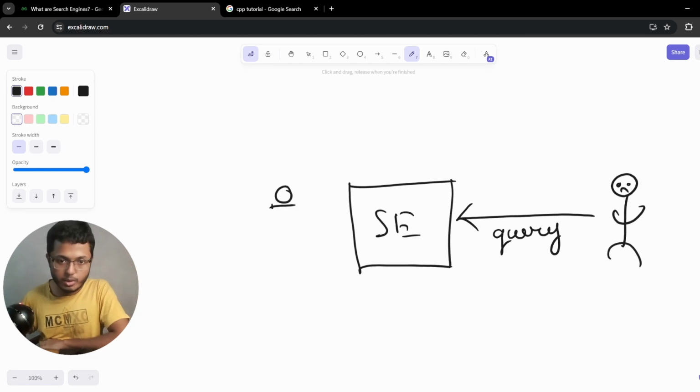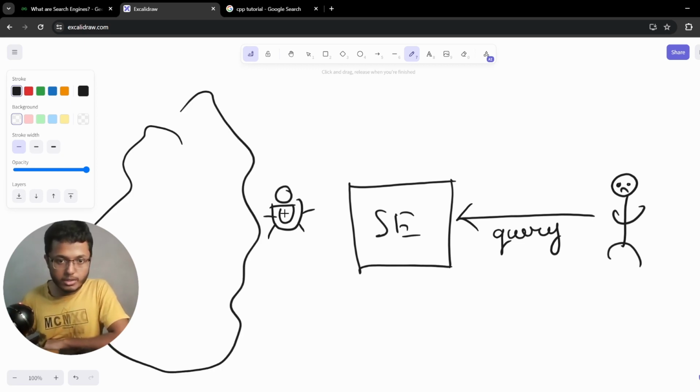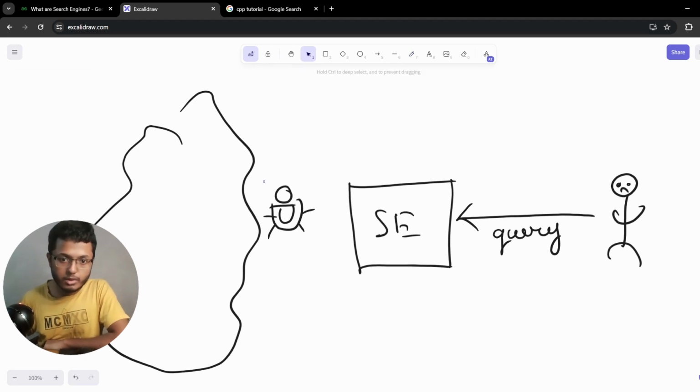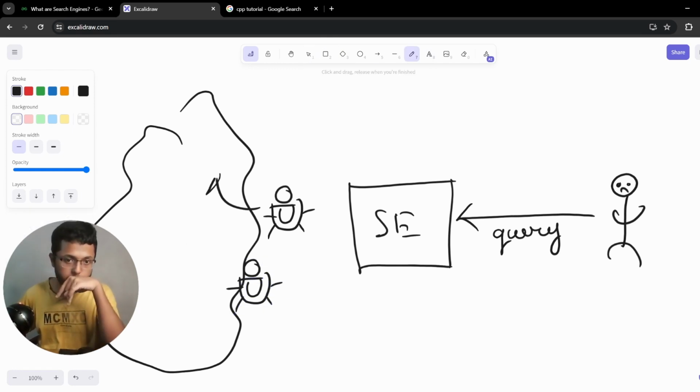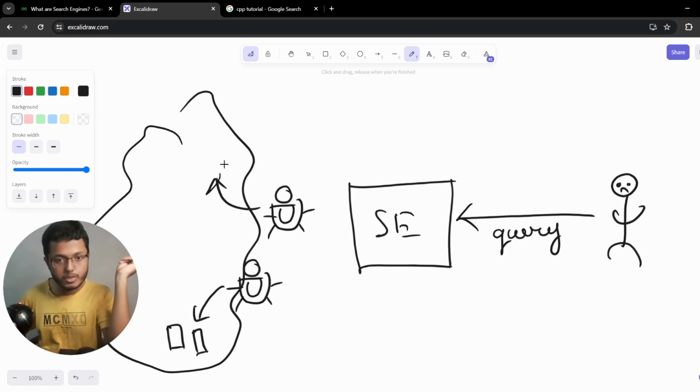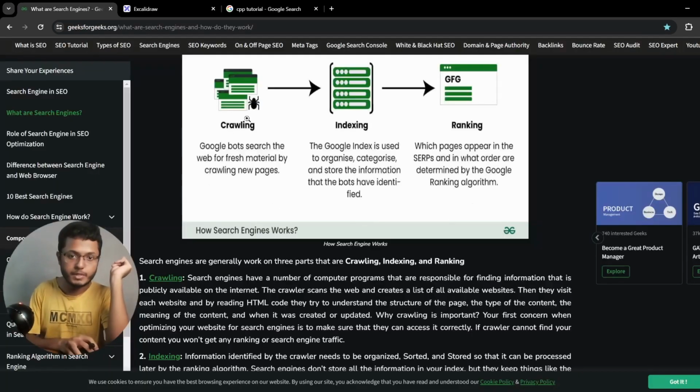So let's say we have some bots over here that are being deployed, and these bots will be searching our internet. Let me try to copy this. Possible? Yeah. Okay, it's missing one arm, but anyway, it's not a problem. So these bots are deployed to search the internet, and they are searching for all these documents, whatever is there. So this is our first step. So this step is working.